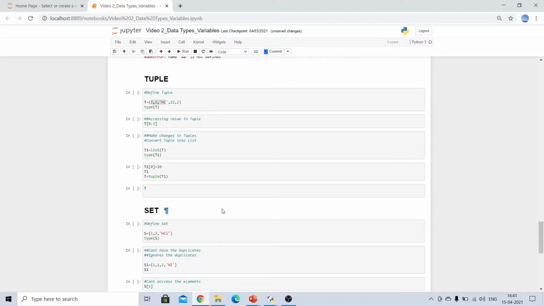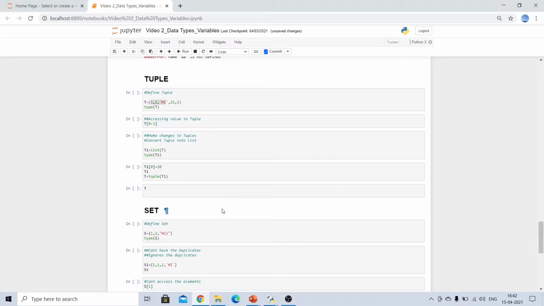Welcome to this hands-on session on tuple. In this session we will go through how to define a tuple, how to access the values in a tuple and how we can perform a few changes in a tuple. So as you know, we cannot do direct changes in a tuple as we do in a list or other variables. We'll have to perform some steps before we do any changes in a tuple. So we'll go through that. Let's first see how we define a tuple.